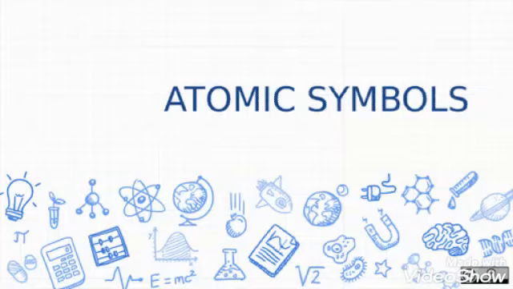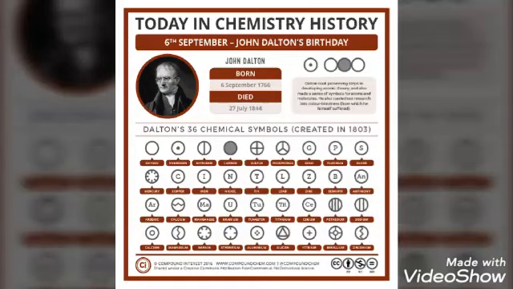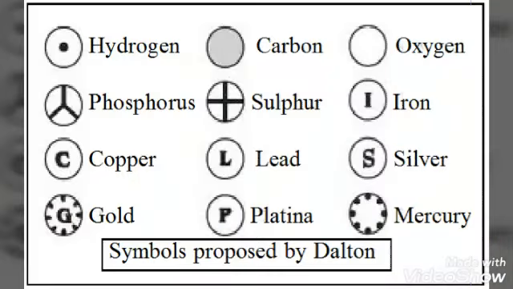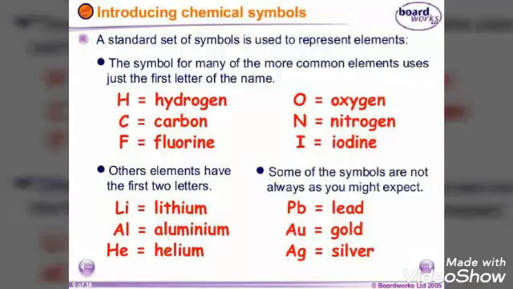As it was confusing to write the name of all the atoms, scientists found symbols to represent the name of an atom in a simple way. John Dalton, who proposed the atomic theory, gave symbols of the atoms of elements in the year 1803. He gave symbols for all the elements that were discovered at that time, and now we are not following the symbols given by John Dalton because it was considered very difficult to remember.